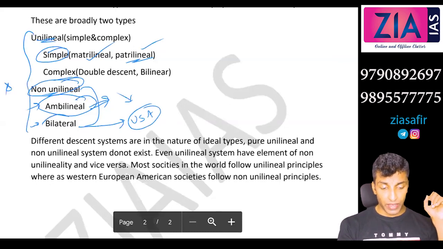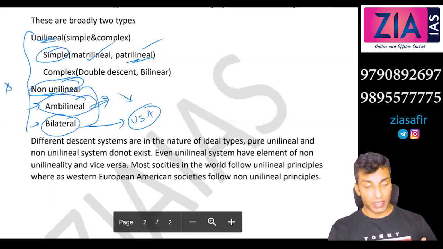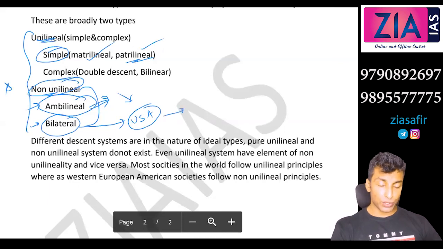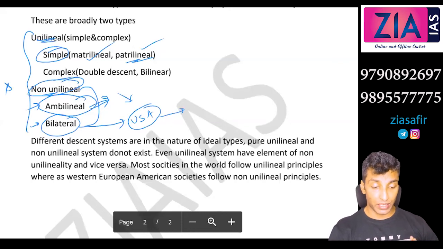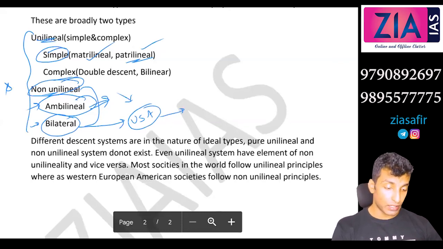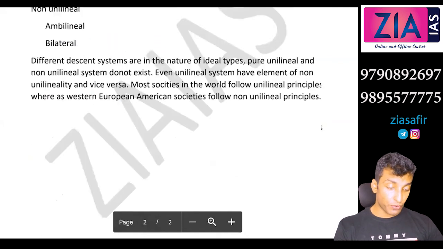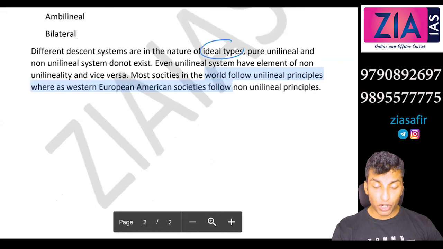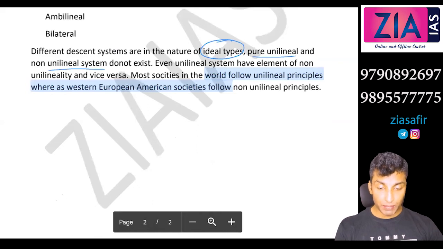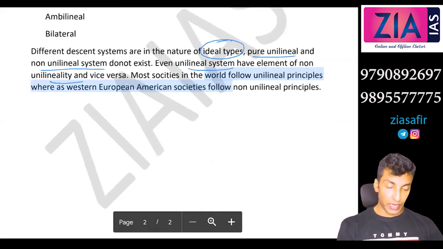In bilateral systems, you choose your relatives. Even in Indian urban areas, this is very common. You choose your relative, you maintain a kin kind of relation with them. Even friends can be your relative in this context. So these are different types of kinship system. Now, all these different descent systems are in the nature of ideal types, so these are again not pure form. Pure unilineal and non-unilineal systems do not exist. Even unilineal systems have elements of non-unilineality and vice versa.